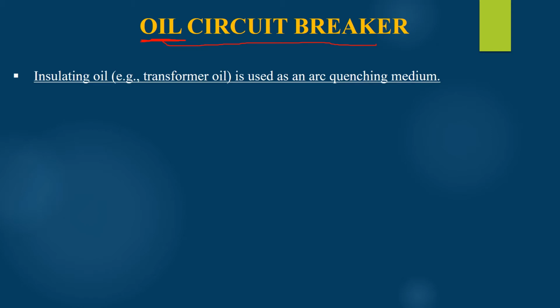Let's start with a brief introduction about oil circuit breaker. As the name suggests, here the insulating oil, for example your transformer oil, will be used as an arc quenching medium. In such type of breakers, when a fault occurs, the two contacts of the circuit breaker will open under the oil and therefore the arc which is established between the two contacts will also be present under the oil.